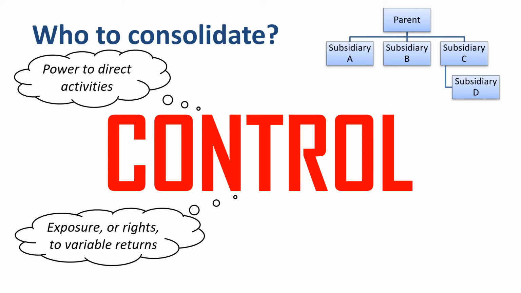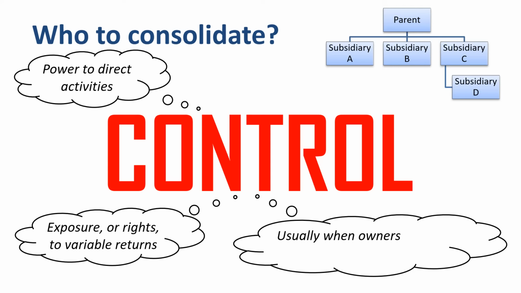Usually there is control when ownership and voting rights exceed 50%. However, in certain unusual circumstances, control may exist with less than 50% ownership when contractually supported. This concept is referred to as effective control. If control of a subsidiary is not established, then the investing company still needs to account for the investment through methods other than consolidation, for example using the equity method of accounting, but that's for a different video to discuss.